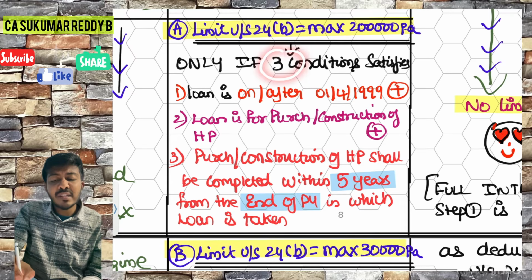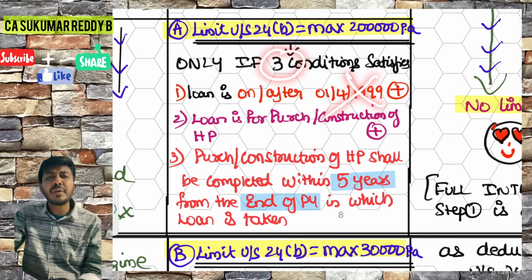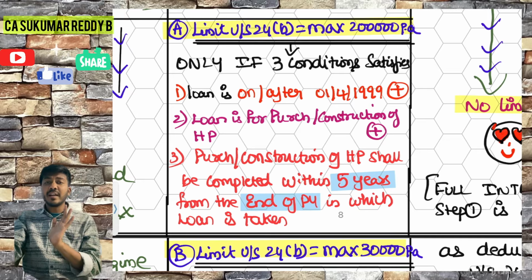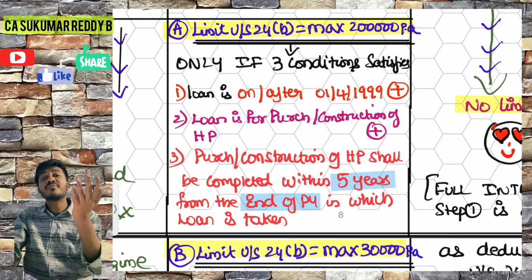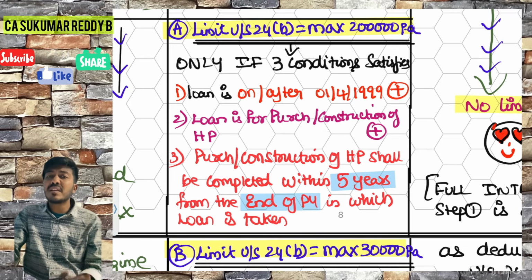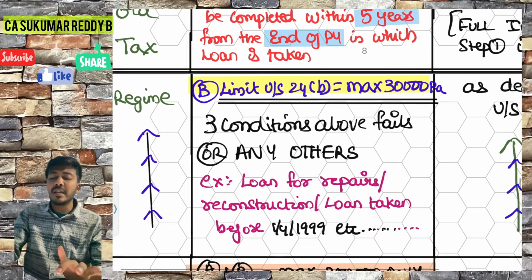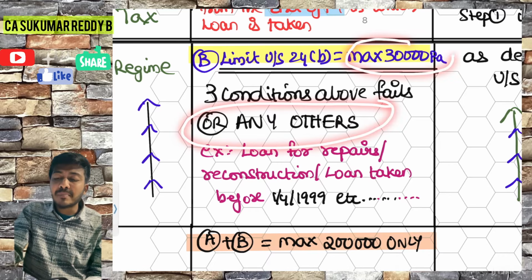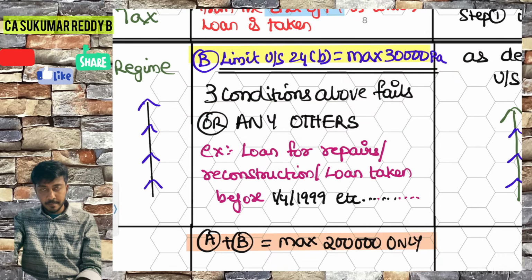Sir, what if one of these 3 conditions fails, or all the conditions fail? Or if it is for something else, for example, if the loan is for repairs or for some other reconstruction purpose? In all the other cases, the limit is a maximum of 30,000 rupees per annum.